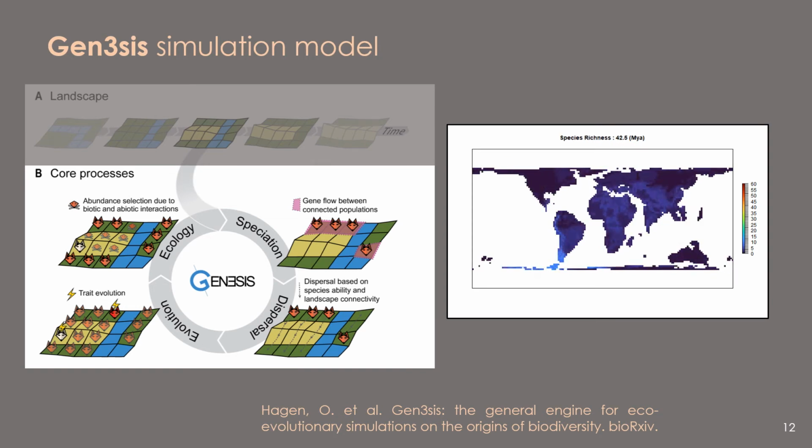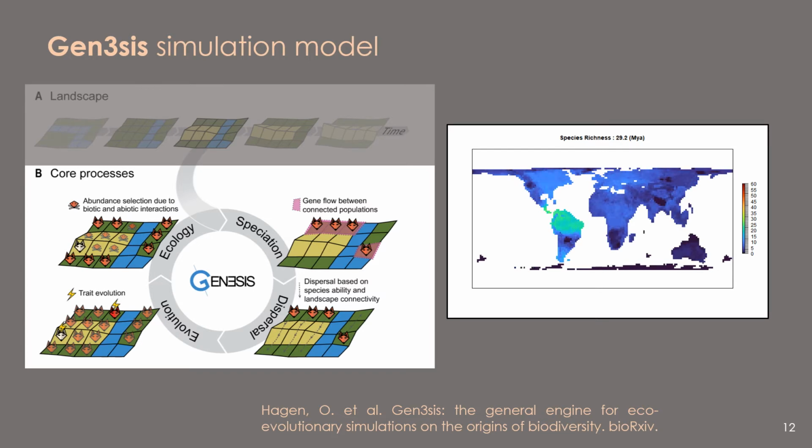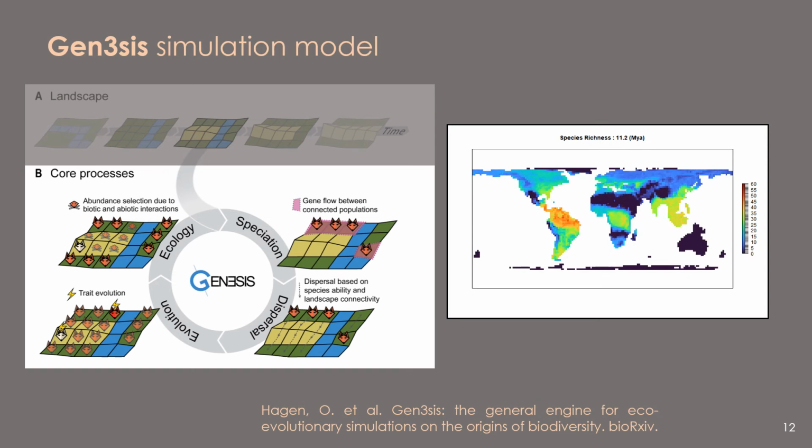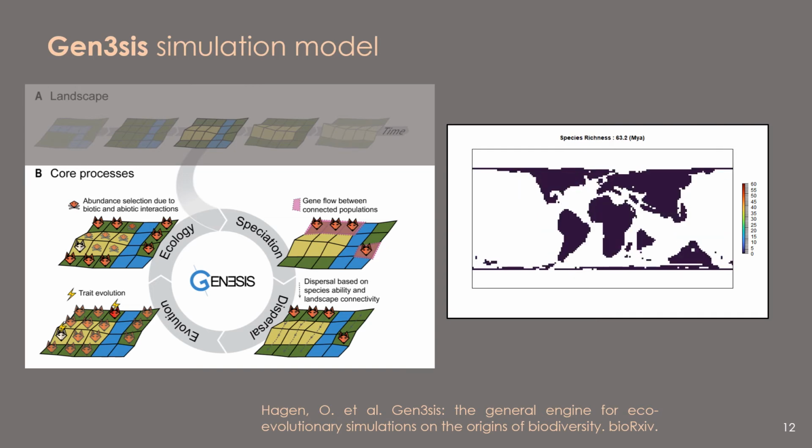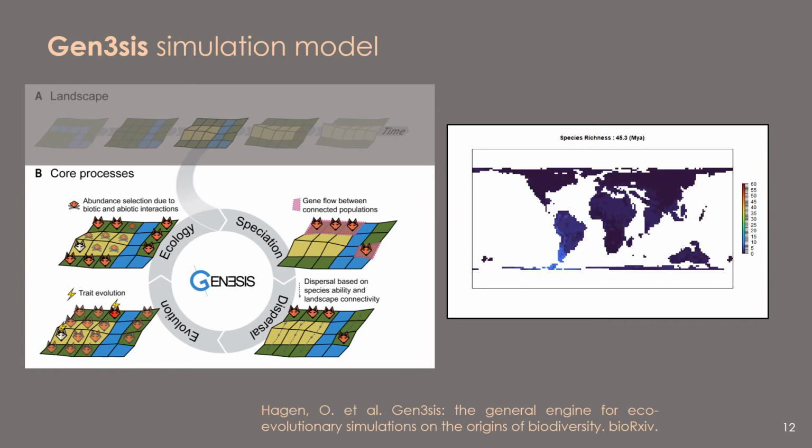So the model includes dispersal. So this is the kernel of movement that populations in each grid cell can take at each time step, and it facilitates movement across the landscape. We also model trait evolution, where species have an environmental niche trait, as well as a body size trait, which is taken as a proxy for life history. And these traits evolve under Brownian motion. We also model ecological interactions, where the presence, absence, and abundance of populations in grid cells is based on how well adapted populations are to the environment, as well as the presence of other species. Finally, we also model speciation and population divergence.